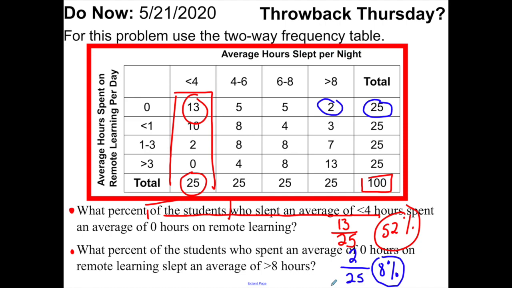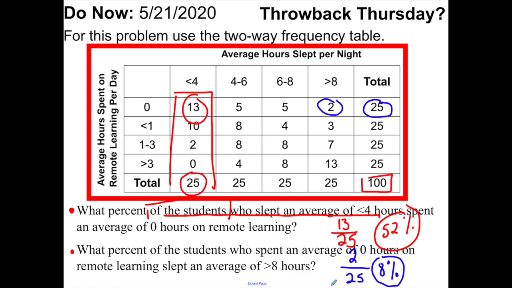And if you think about it, this is related to probability. How? Because if this table represented a truly random group of students, then if I was to choose a student randomly from this sample, it would represent the overall population.